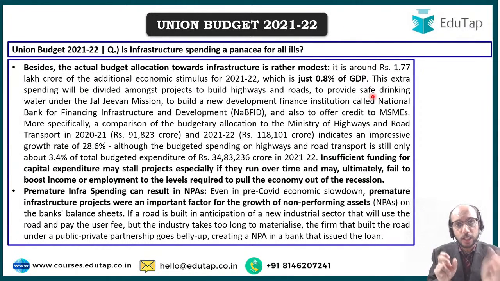Let us say you create a road between X and Y, but there are no vehicles going between X and Y, or the toll collection between X and Y is not sufficient to pay back the cost incurred in creating that infrastructure. That basically means that whoever has spent money on creating it will probably have a non-performing asset on their balance sheet. So that is another problem associated with infrastructure: we don't really know the future of this infrastructure project, which doesn't mean that it need not be created.